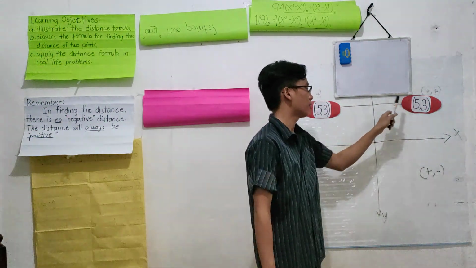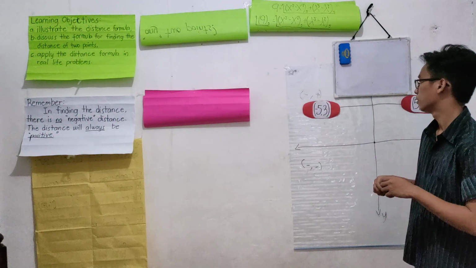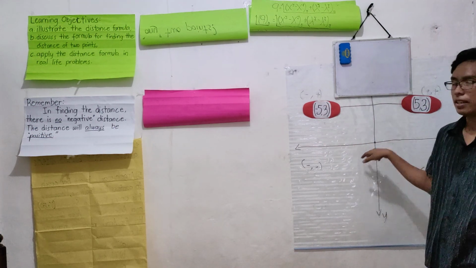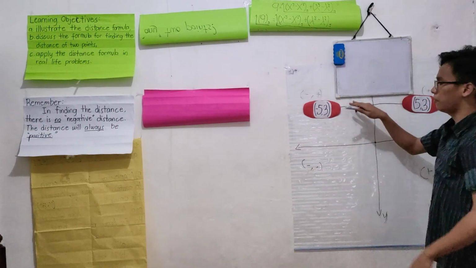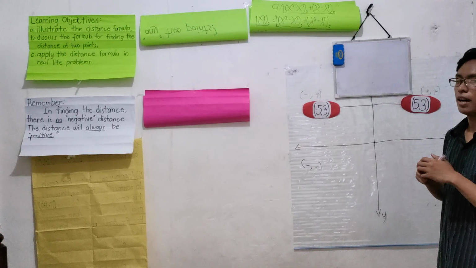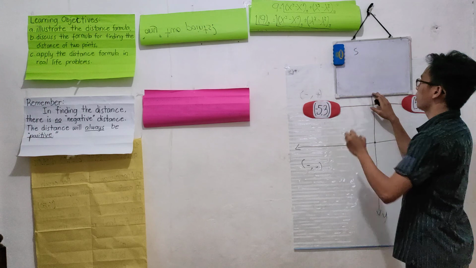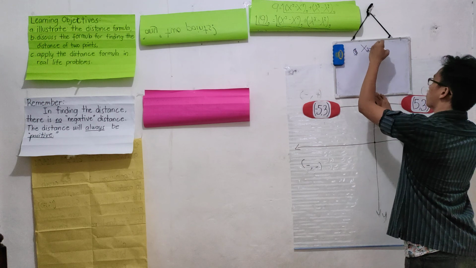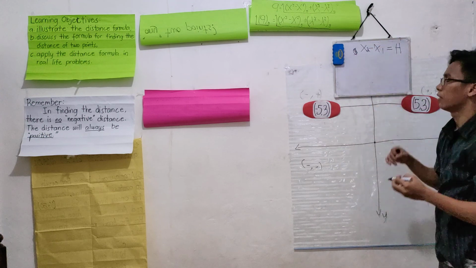And if you look at the given, they form a straight line. And what do we call this straight line? Yes, Miss Raisa. Very good. They form a horizontal line that is parallel to the x-axis. So it means that if it forms a horizontal line, then the distance will be the difference of the x values. So we have x sub 2 minus x sub 1, if the line formed is horizontal.